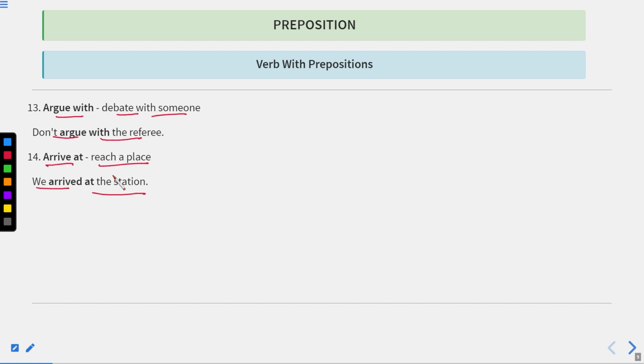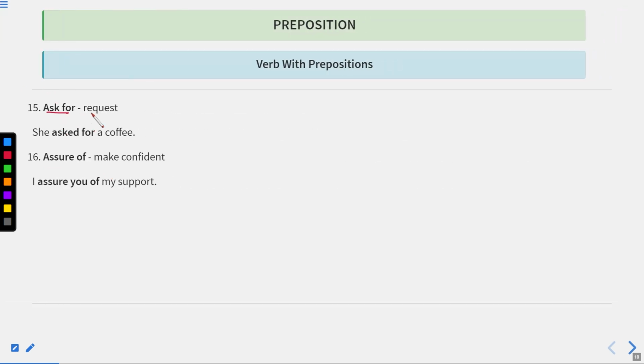And if the train has arrived and is standing on the track or on the platform number 2 or 1 or 3 or XYZ, then we'll say the train is standing on the platform, and if it is just about to reach, we will say the train is arriving at platform number XYZ. Okay, now let us move to the next one.